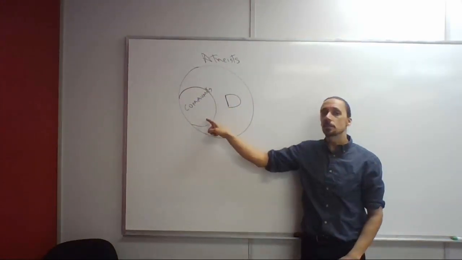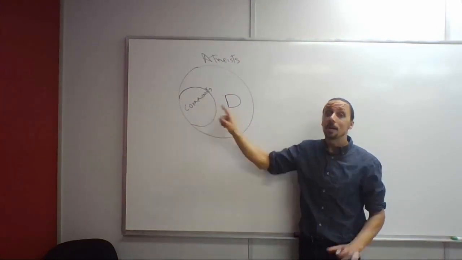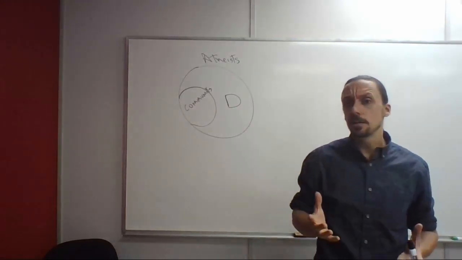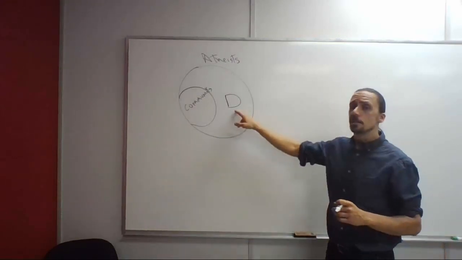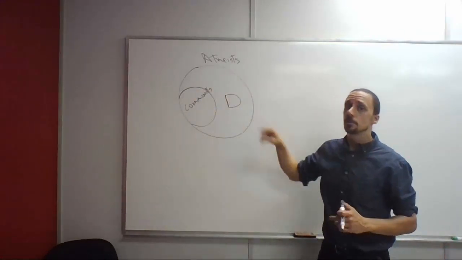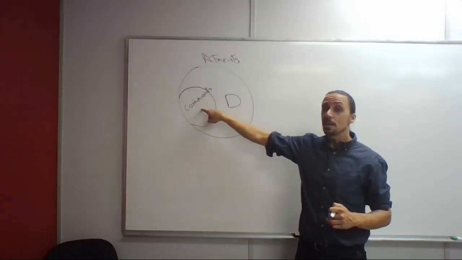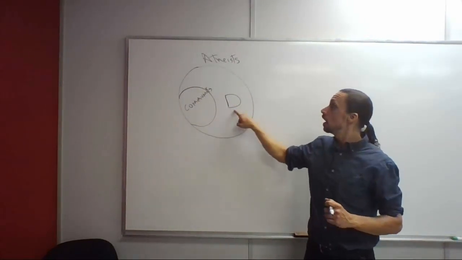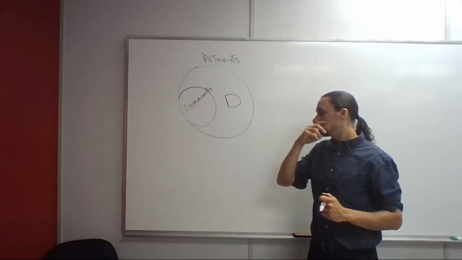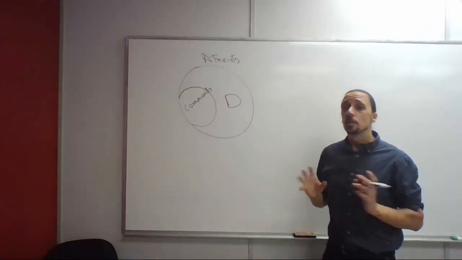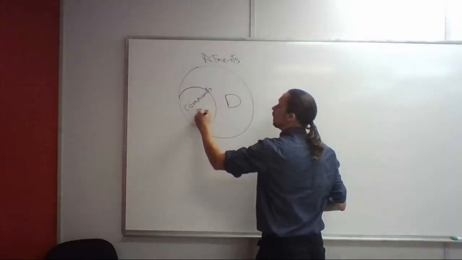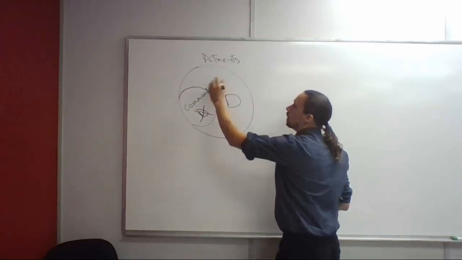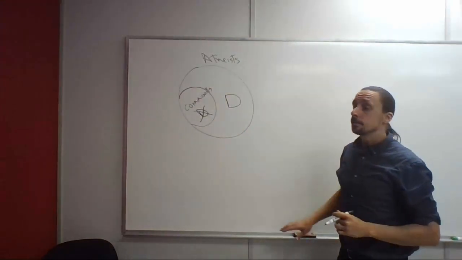He could be here without being inside there. Right? He could be in here, but the information in the premises doesn't actually tell us that. All the information in the premises tells us is that Dawkins is an atheist. So he's somewhere in this larger circle here. Now we know all communists are inside this circle, but we don't know whether Dawkins is in here or in here. Well, we know he's somewhere in here. So we don't have enough logical information to determine the conclusion that he's in here. We just know he's somewhere here. This is why it's invalid.